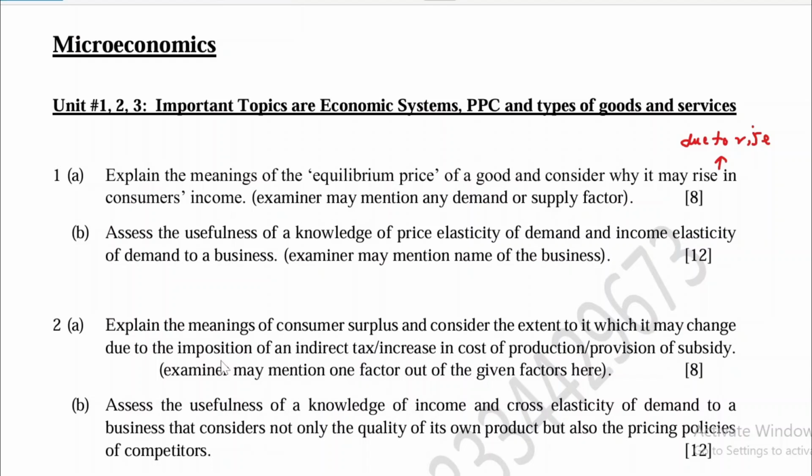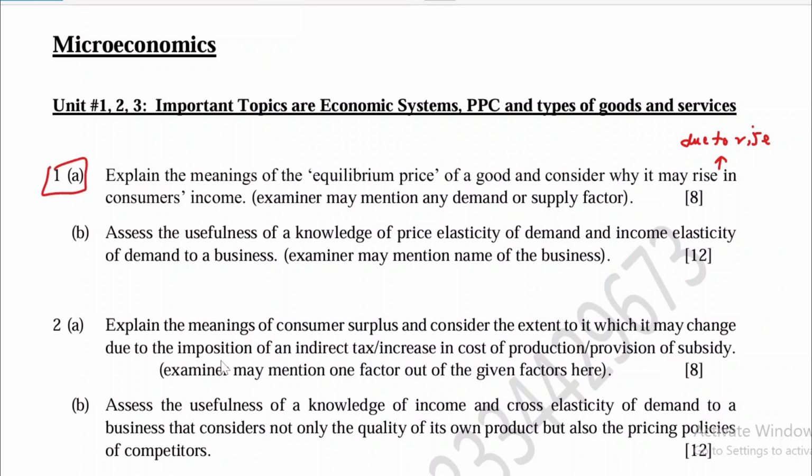So in this class I am going to explain to you the possible solution to these important guess paper questions, and these are for AS Economics Paper 2 that is going to be tested tomorrow, June 2025 attempt. So the first question here is question 1a.